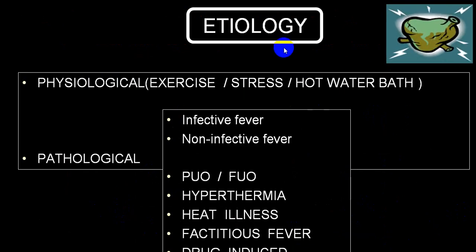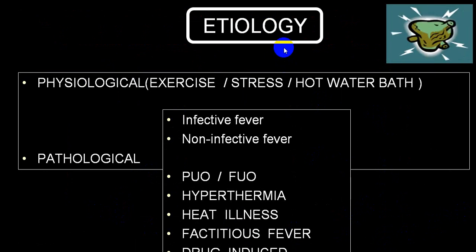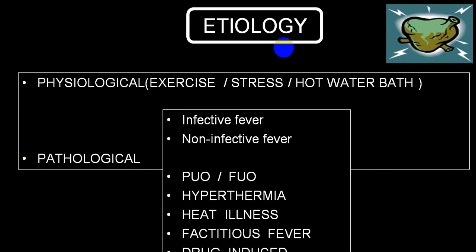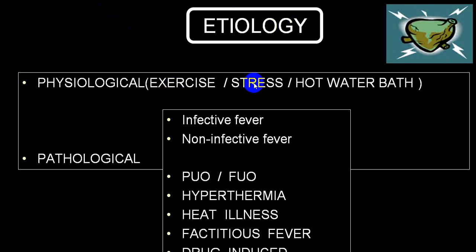Now if we go to the general etiology of what we call fever, we divide it into two big groups. One we call physiological, where because of a slight increase in exercise, your body temperature will be elevated. Little stress, mental stress, or physical stress can elevate your body temperature. After a hot water bath, these are called physiological.